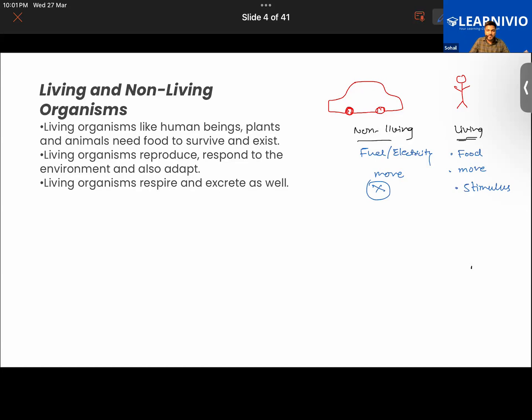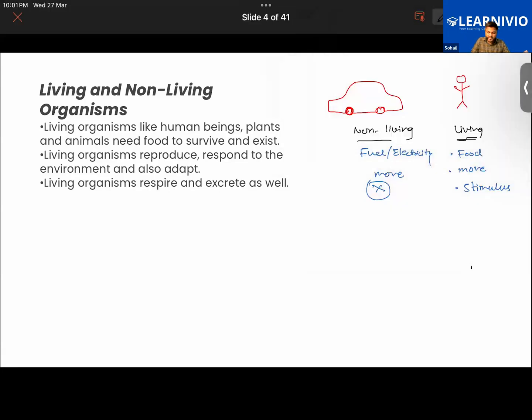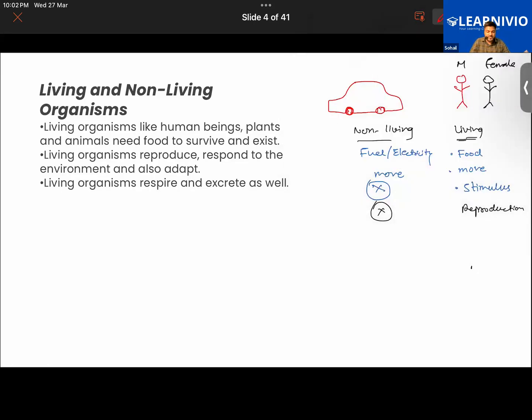What else? Suppose there are two people, one male and one female. They can reproduce and give birth to a new living organism. Can a car do that? Obviously not, that's a silly thing. So living organisms can do reproduction, while non-living things can't. Now what else? You guys mention some more points.